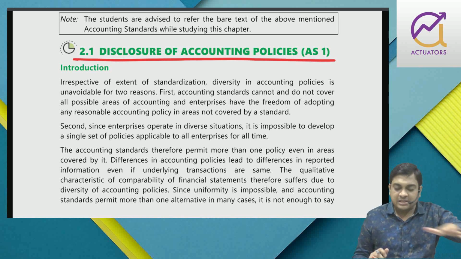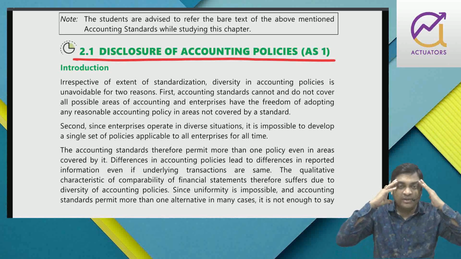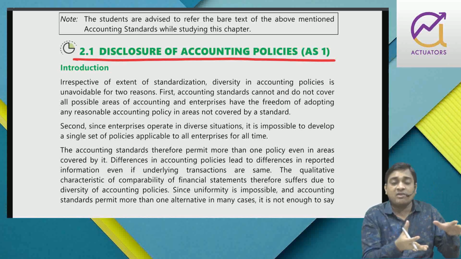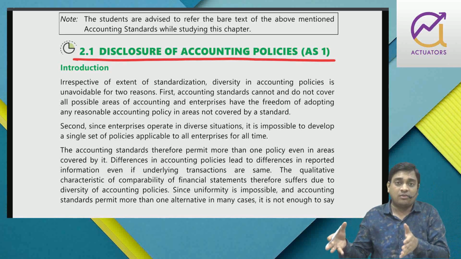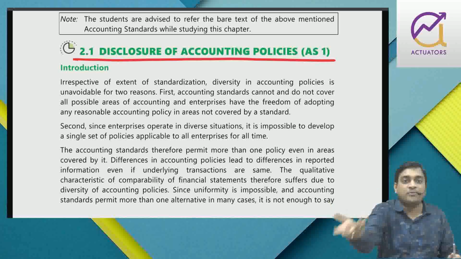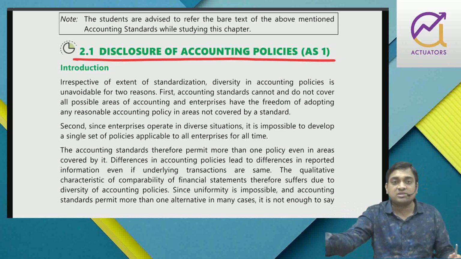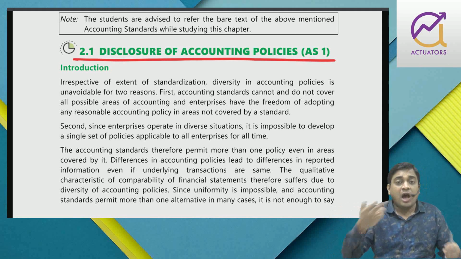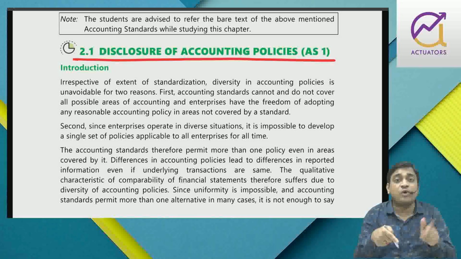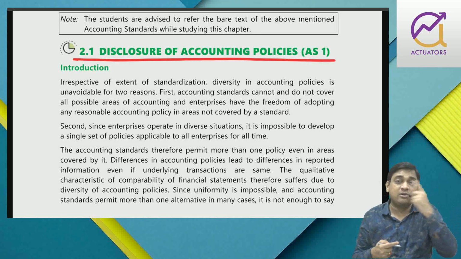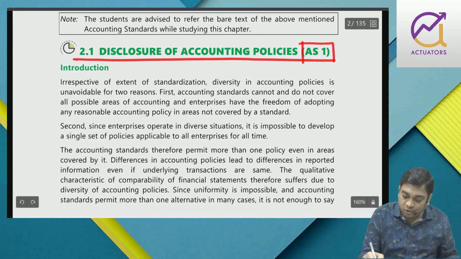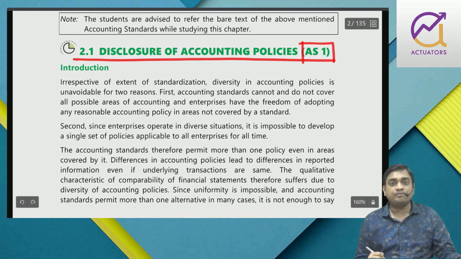So there are so many principles, rules, regulations. I'm a bit worried what to follow. So accounting standard brought some standardization. However, there cannot be a single set of principles. In accounting standard also you get some options that okay fine, you can choose this, you can choose this. So how will a layman understand what accounting policies you have followed in preparing and presenting this particular financial statement? For that, there is this particular standard which deals with disclosure of accounting policies.